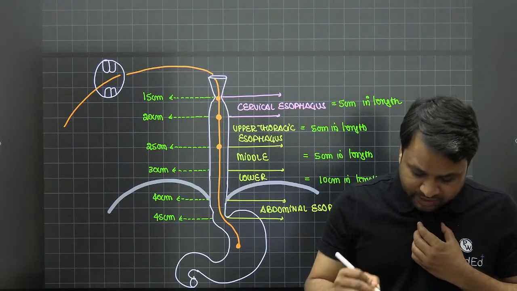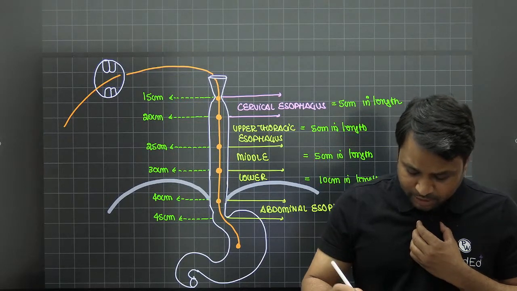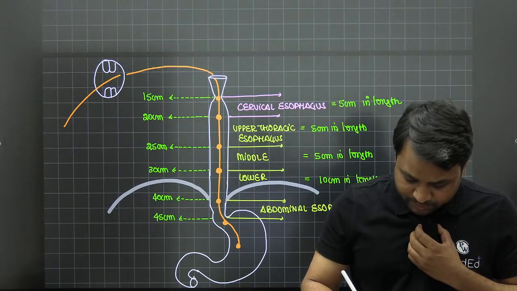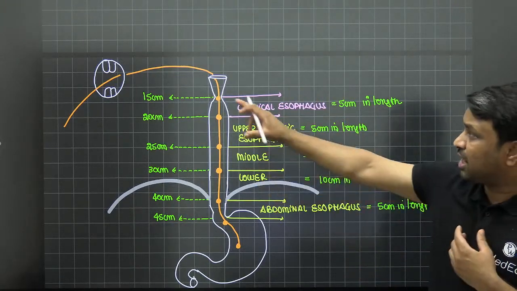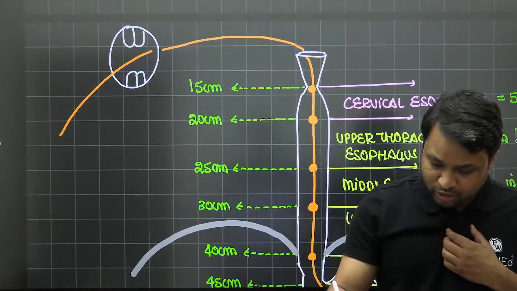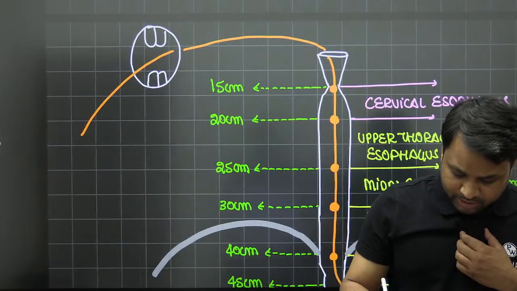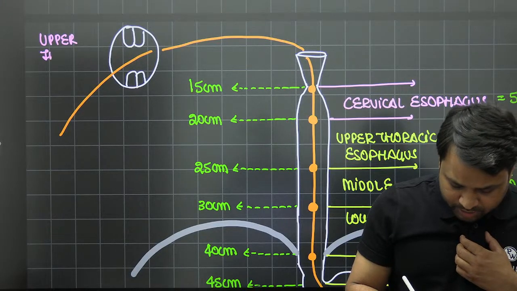At 25, it has passed the upper. At 30, it has passed the middle. At 40, it has passed the lower. And at 45, it has passed the gastroesophageal junction. So all these measurements are going to be from the oral cavity, precisely from where? It is going to be from the upper incisors. You measure all this from the upper incisors.